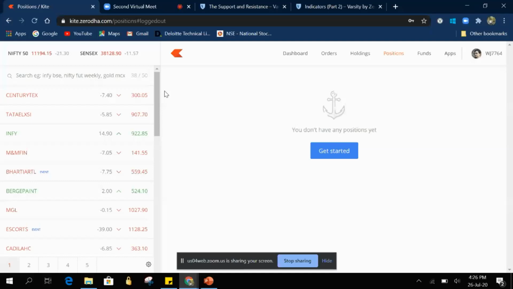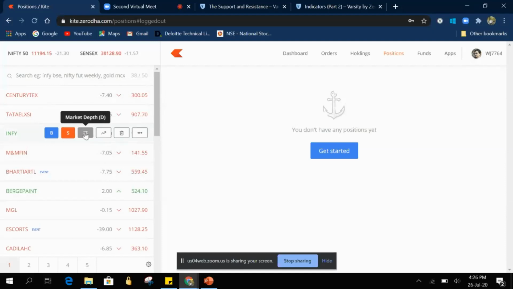So now I will first explain how to add a Bollinger Band to a particular stock, and then we'll explain the meaning of it and how to analyze it. We'll also make a cumulative analysis using RSI, Bollinger Band, and support and resistance levels to plan for a long trade or a short trade. Let's first start with how to add a Bollinger Band. So let me select Infosys stock. Here I am selecting Infosys.